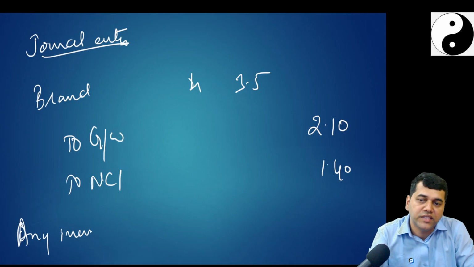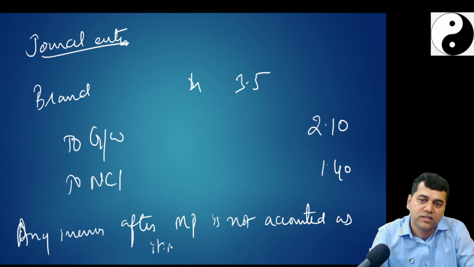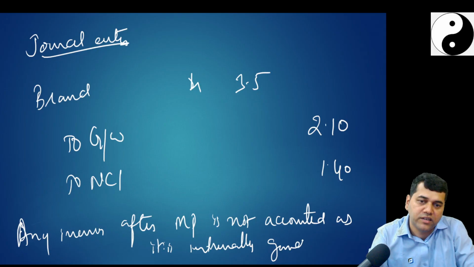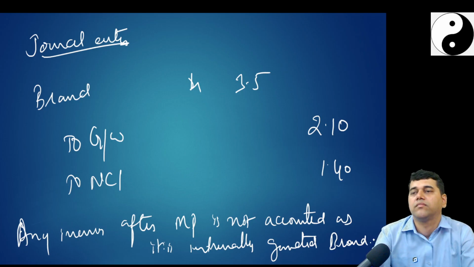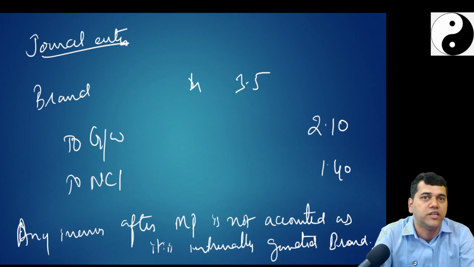Any increase after the measurement period is not accounted as it is an internally generated brand. So your journal entry will be brand account debit, goodwill account debit to NCI, because they asked how do you account it and what is the journal entry.